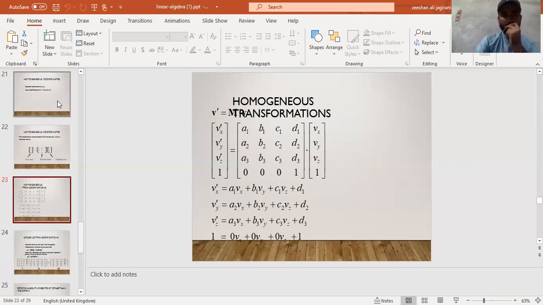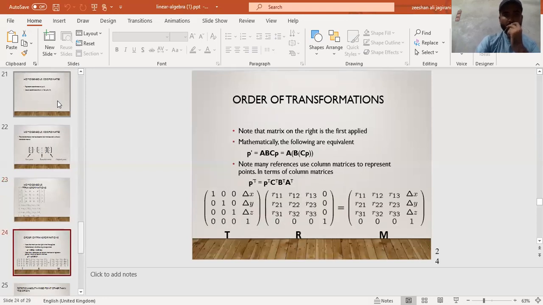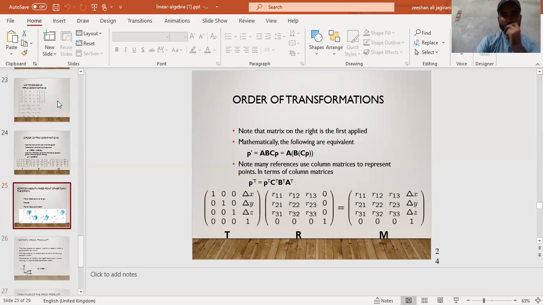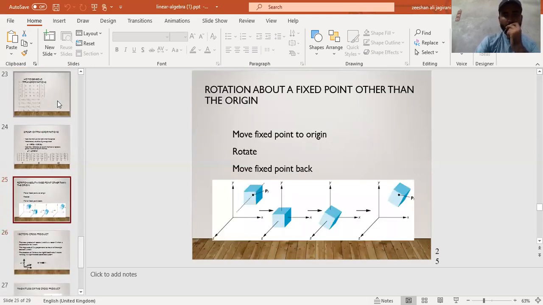Homogeneous transformations: order of transformation. Note that the matrix on the right is applied first. Mathematically, the following are equivalent, as shown here. Rotation about a fixed point other than the origin: move the fixed point to the origin, rotate, then move the fixed point back.